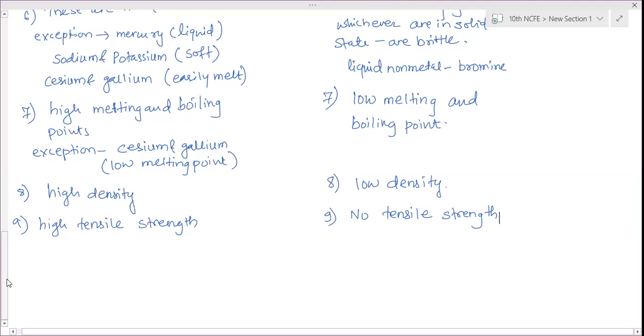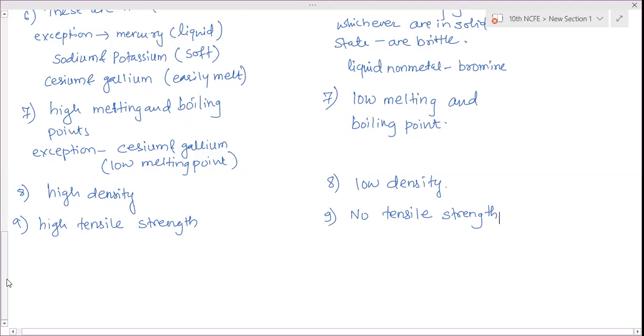So in the non-metals, there should be an exception of diamond, right? Yeah, diamond. It is the hardest substance. Yeah, that can be considered. But tensile strength is carrying a load. So is it possible that it will carry a load? No. That's the reason we are not considering it.